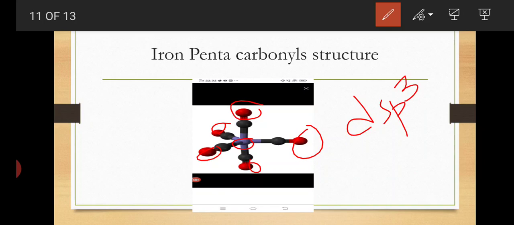These dsp3 hybrid orbitals are completely empty orbitals. These 5 CO molecules donate a pair of electrons to each empty orbital and form a trigonal bipyramidal shape.